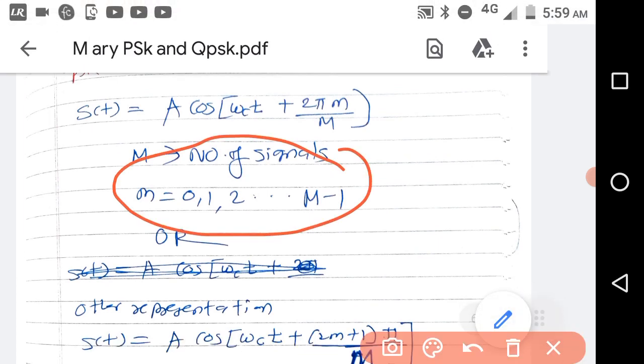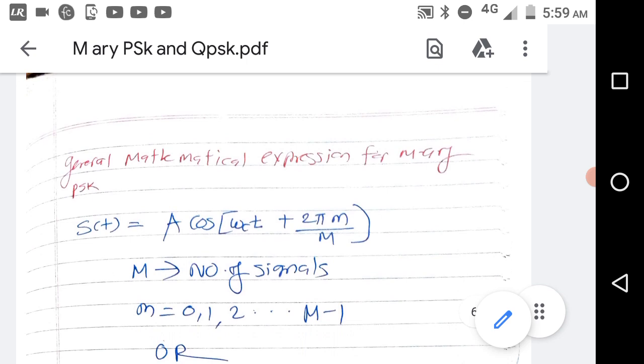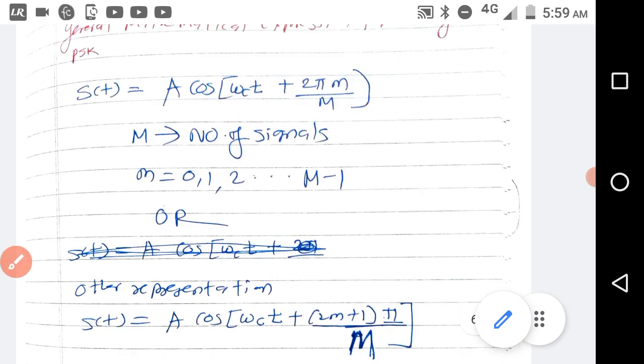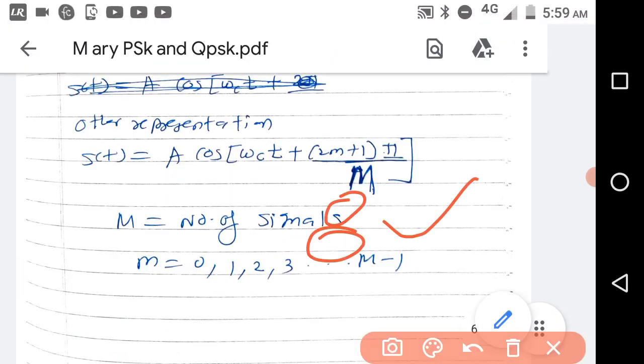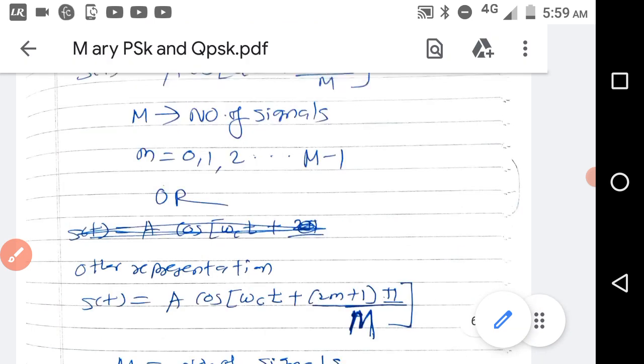Now the general mathematical expression for M-array PSK is this one, A cos omega ct plus 2 pi m by M. So this small m varies from 0 to M minus 1, and capital M is the number of signals. Other representation is, instead of 2m pi, we are writing 2m plus 1 pi by M. So this is it for this M-array PSK.